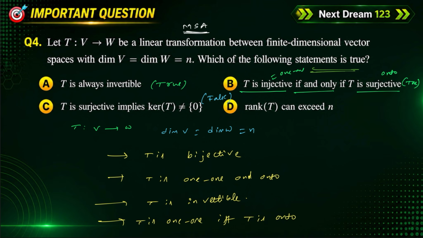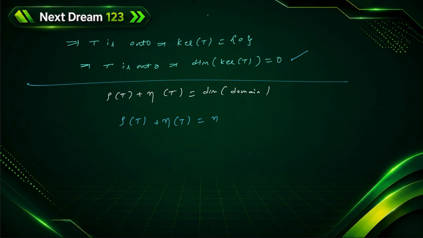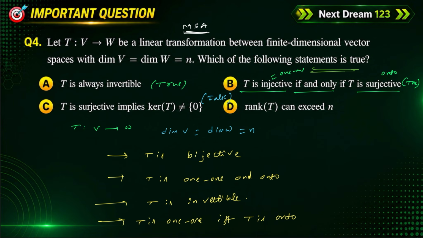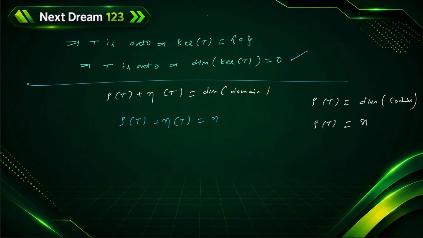Okay, this is clear. And also we know that rank of T is equal to dimension of codomain, which is also the same n.